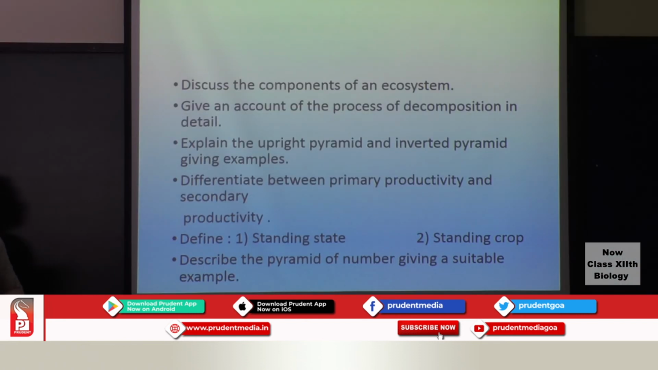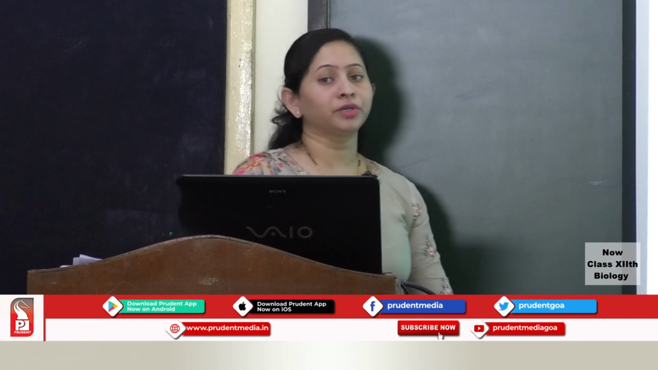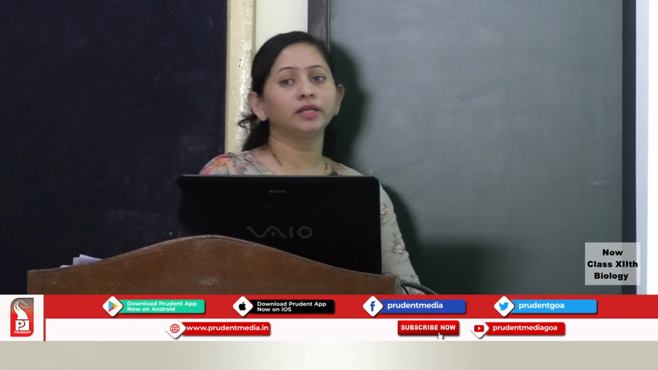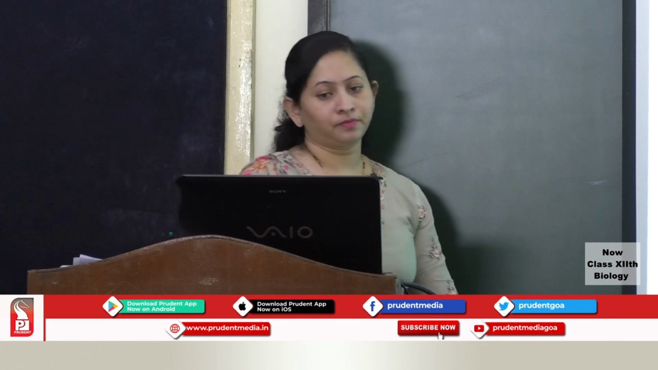Next is discuss the components of an ecosystem. We'll have to discuss the components for maybe 4 marks, giving some examples here. Next, give an account of the process of decomposition in detail. You will have to speak about the definition of decomposition and come to all the 5 steps of decomposition, that is fragmentation, leaching, catabolism, humification as well as mineralization, how the nutrients are released into the soil which will be available to the living organisms.